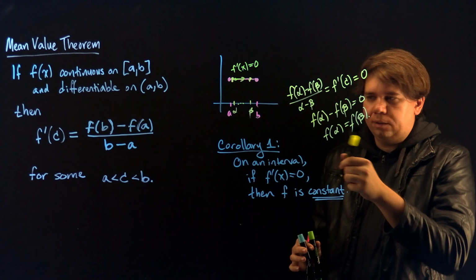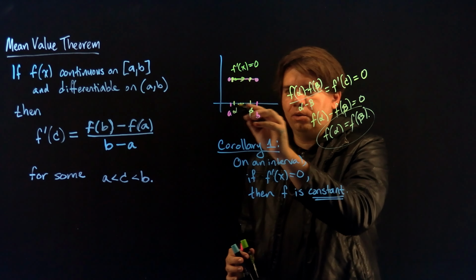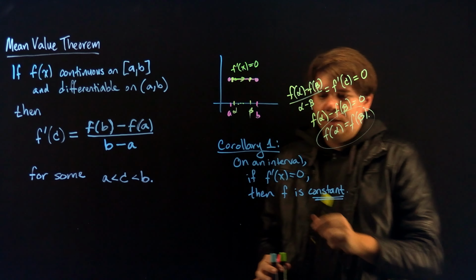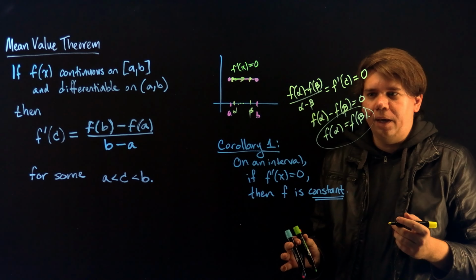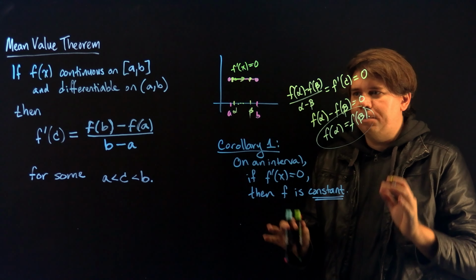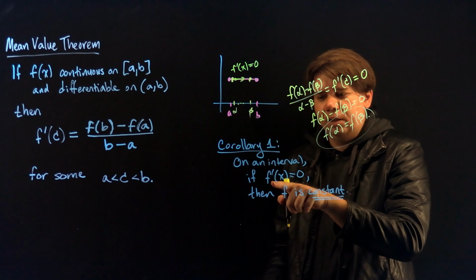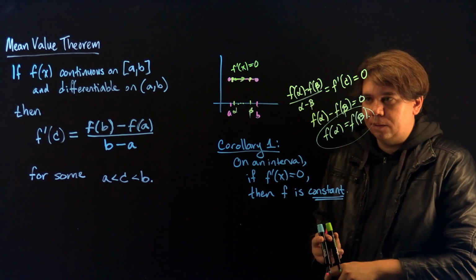And you can pick any points. Pick any point you want in here, and we can show the function must always have the same height. So this just gave us a way of saying that if the derivative is 0, then the function always remains at the same height. Not a particularly profound observation, but a significant one. That just reinforces the idea that the derivative being 0 means that the function is constant.